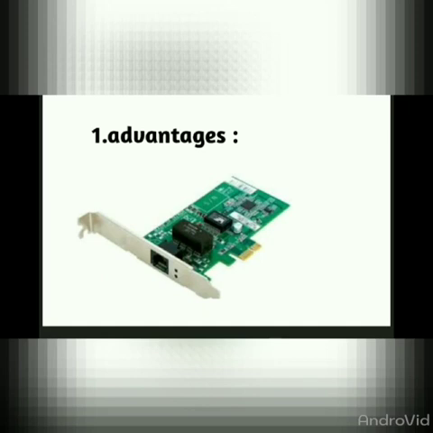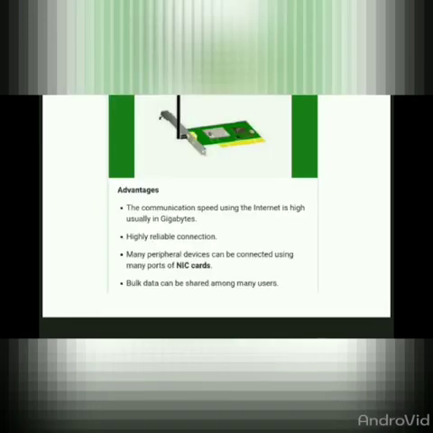Coming to advantages, it can share or store information on other computers and communicate with other computers on the network, like by sending email or video conferencing. For example, you can share hardware, such as printing a document on another computer or in another room. Also, the communication speed using the internet is usually in gigabytes and it is a highly reliable connection. It has many ports, so many peripheral devices can be connected using the many ports of these cards. So bulk data can be shared among many users.